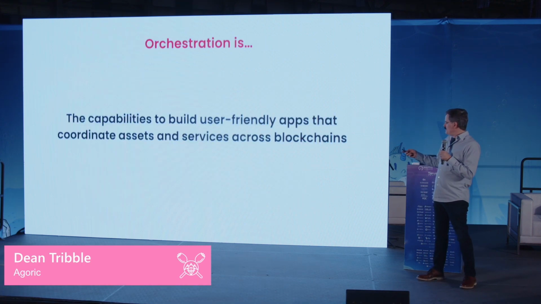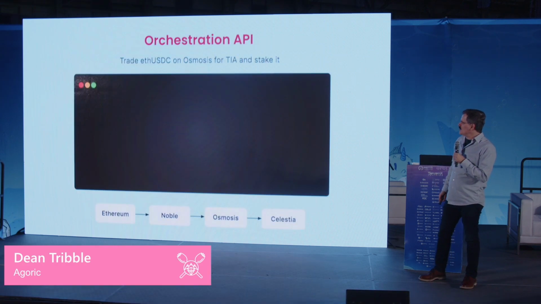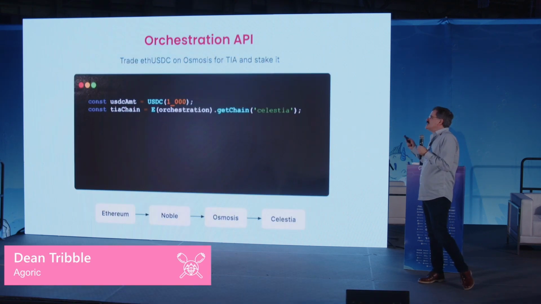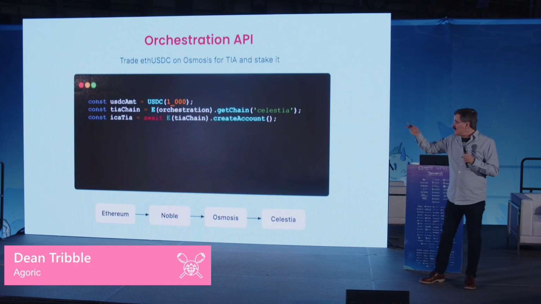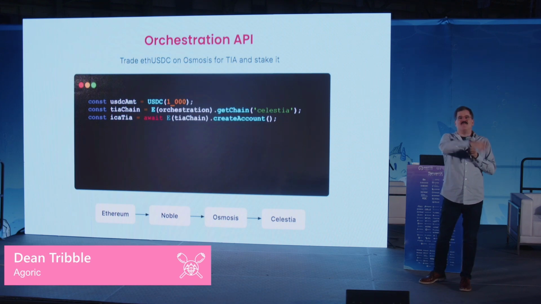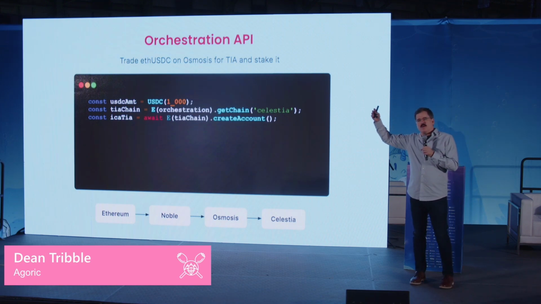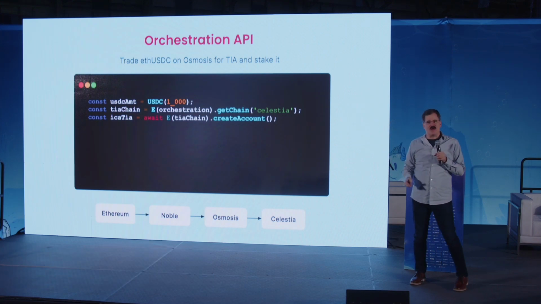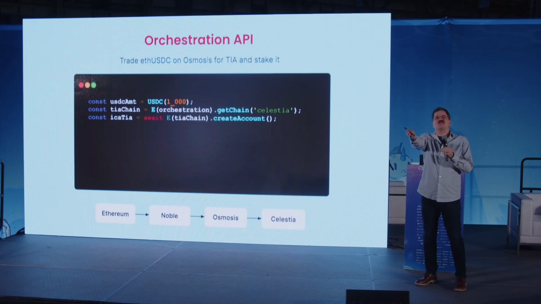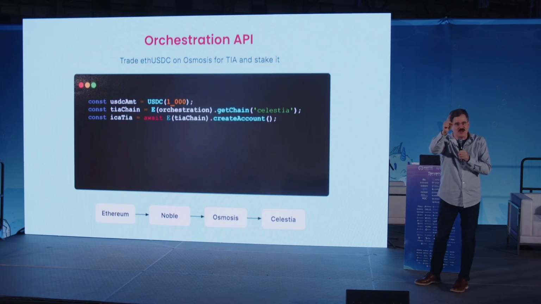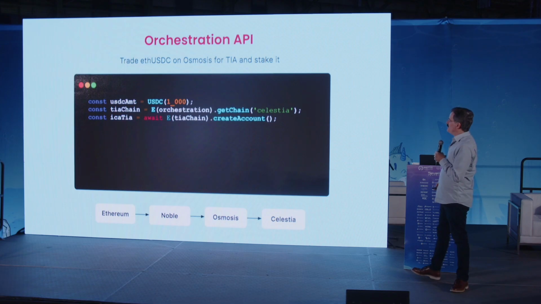So, oops, went the wrong way. So what's that look like? This is a developer event, so I've got to show you code. Let's just set up some things. Looks kind of familiar, right? I want to transfer $1,000 that I have on Ethereum. I want to go buy TIA, Celestia's token, and stake it. That's what I want to do, and I want to do that on chain. I want a service that does that for me, so I push a button and magic happens. I do one signature and multiple chain actions happen, right?